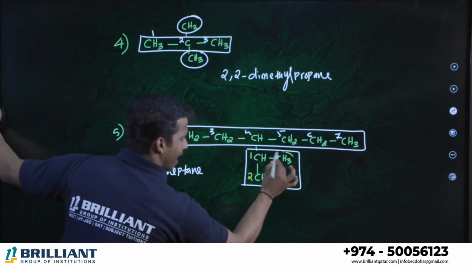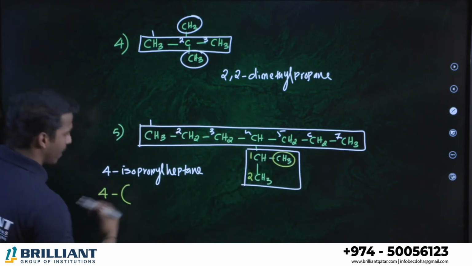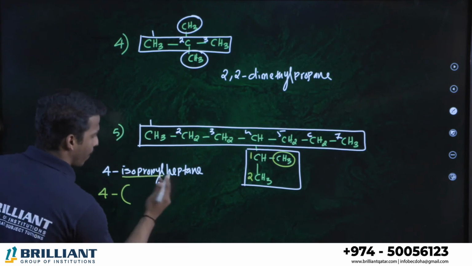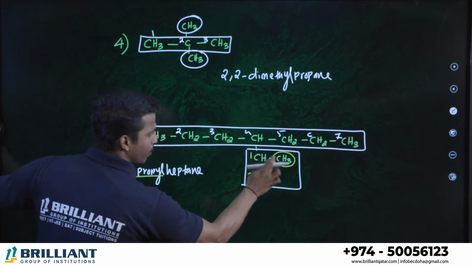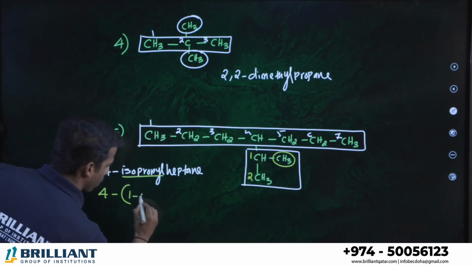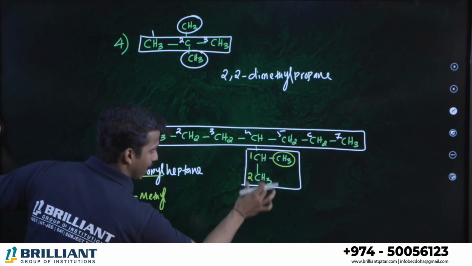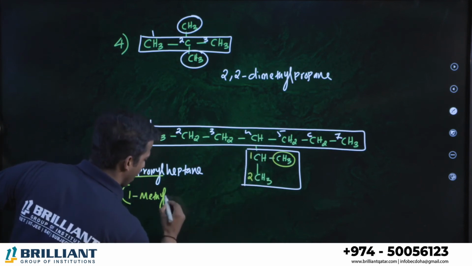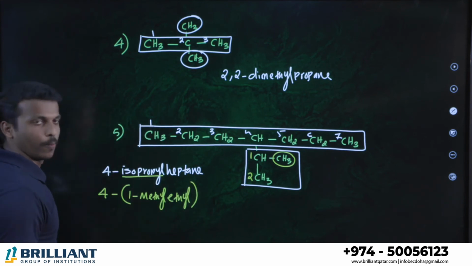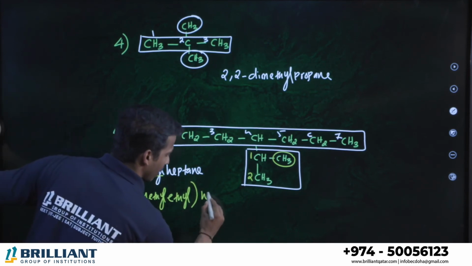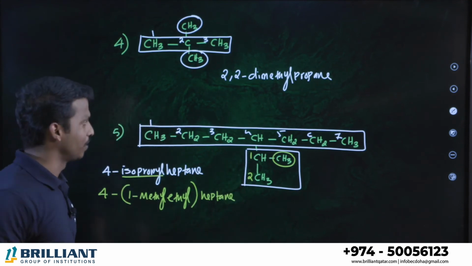First position, what do you have? Methyl. So you can say fourth position. Instead of isopropyl, I'm writing its IUPAC name, the systematic name. The first position contains one methyl group. Therefore, 1-methyl. What is left? Ethyl, right? The parent chain here is ethyl. 1-methylethyl. This is the systematic name of isopropyl. Remaining, what is the branch? Heptane is the parent chain.